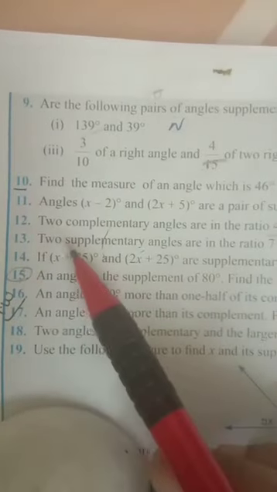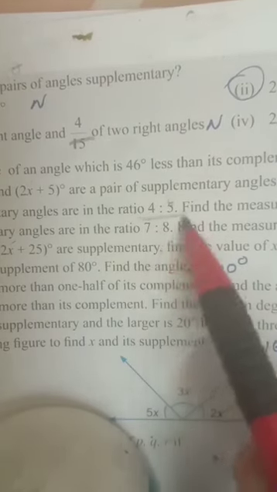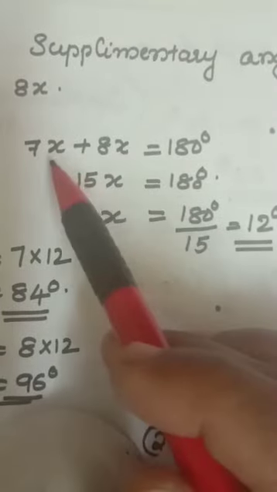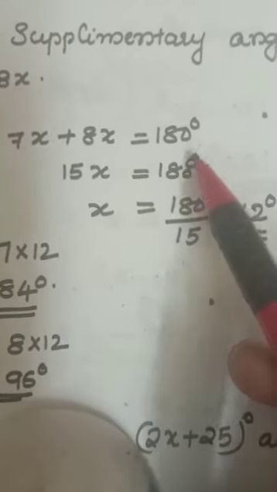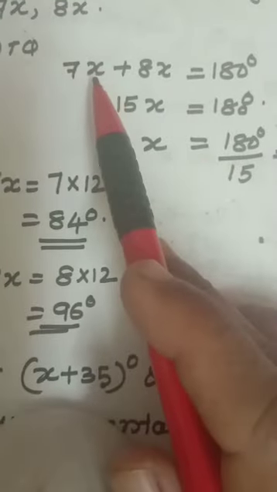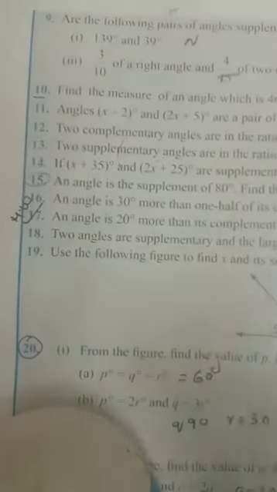Question number 13. Two supplementary angles are in the ratio 7 to 8. Same type of question. Supplementary angles ratio, when you add, you will get 180. 7x plus 8x equals 180 degree. You will get x as 12 degree. In place of x you put 12, and you will get the angles.